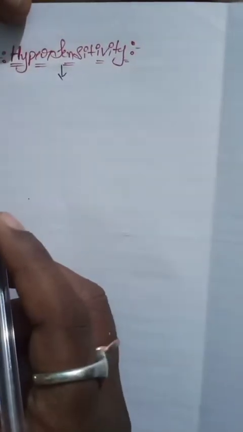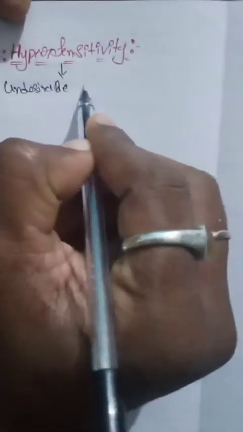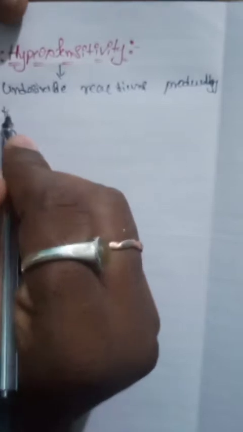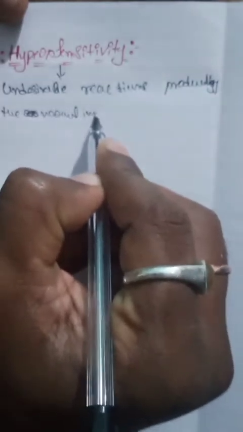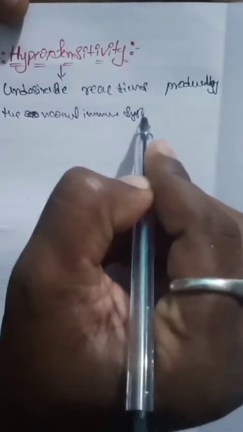Hypersensitivity is defined as undesirable reactions produced by the normal immune system. So, the undesirable reactions are produced by the normal immune system. Our body's immune system produces the undesirable reactions.